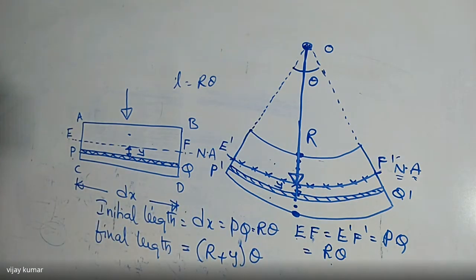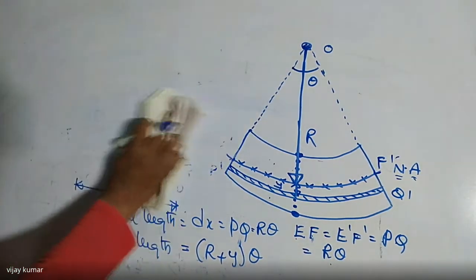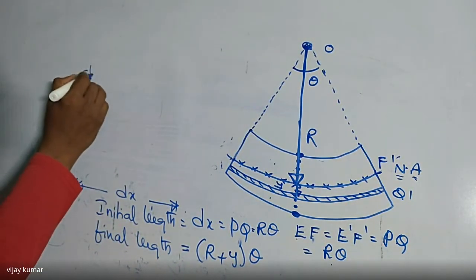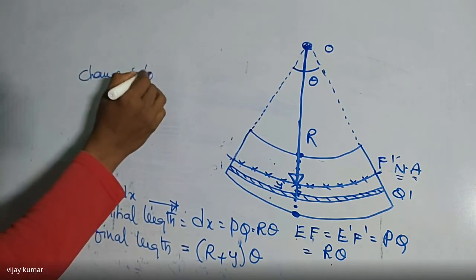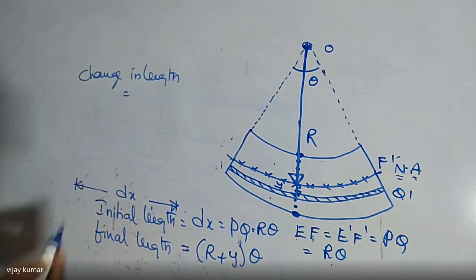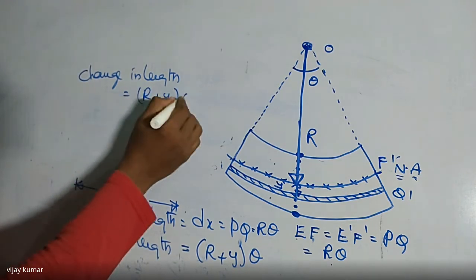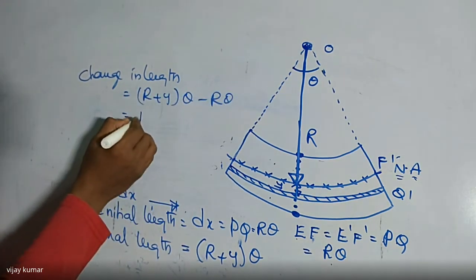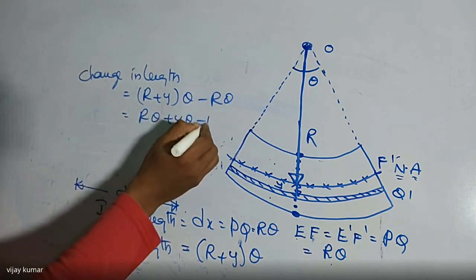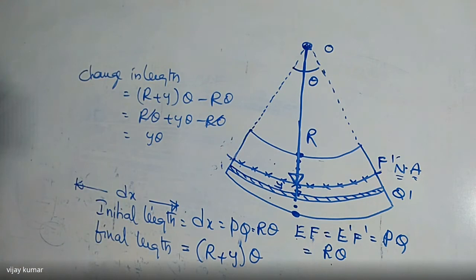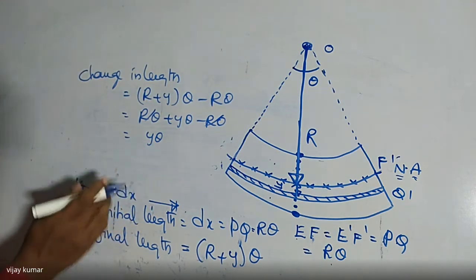Here I'm going to write what is the change in length of the element. Change in length is nothing but final length minus initial length. All of you know very well. What is the final length here? R plus y into theta minus r theta. If you expand it, r theta plus y theta minus r theta, these two cancel, then we get y theta. Simple thing. So that is the y theta, the change in length.